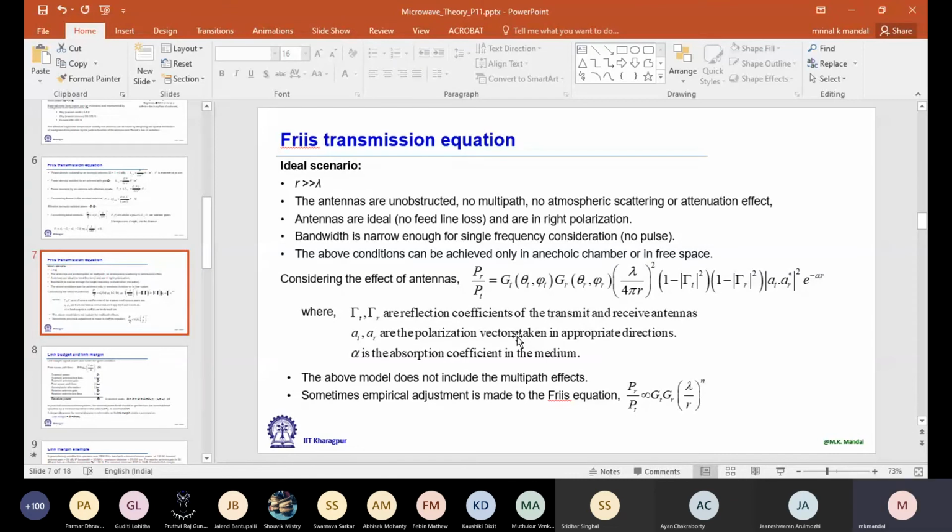That is the only way. Actually, we can use an array antenna, but if I increase the number of array elements, then your loss will also increase. So if you don't need a phased array, if you don't need to change your beam direction, then we try to avoid an array and use a parabolic reflector instead.